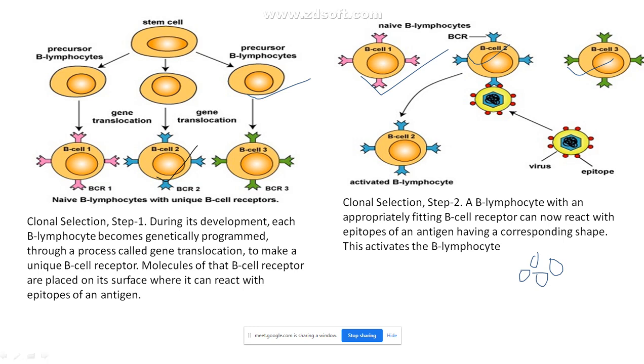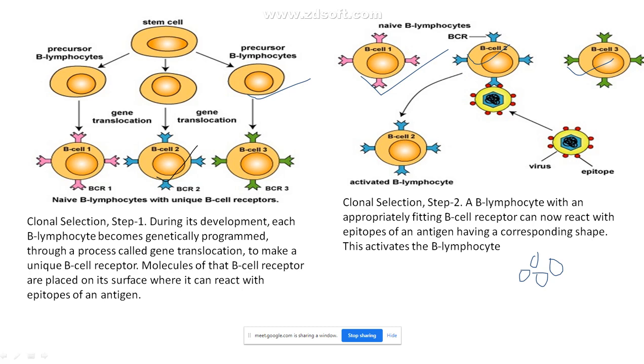If there is an affinity between our B cell receptor and the epitope of this antigen, so that it fits exactly, then it will go and bind to it. This entire step is called clonal selection. Now I don't need B cell 1 or B cell 3, I need only B cell 2, because that has recognized my antigen and it should do its duty to deactivate my virus. We will come to the next slide.